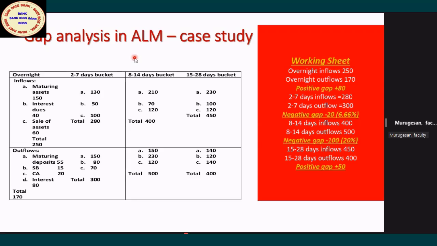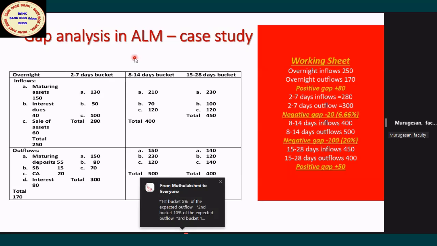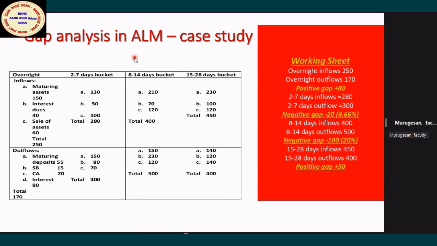Sir, for every interval, do we need to adjust the negative gap? Yes, but they will not ask for every bucket in isolation. First, they will ask up to 28 days, which naturally means 20%. Up to 1 to 14 days naturally means 15%. One bucket in isolation is 5, but they will not ask per bucket. So normally up to 1 to 28 days, 20% is the prudential limit the negative gap should not exceed.